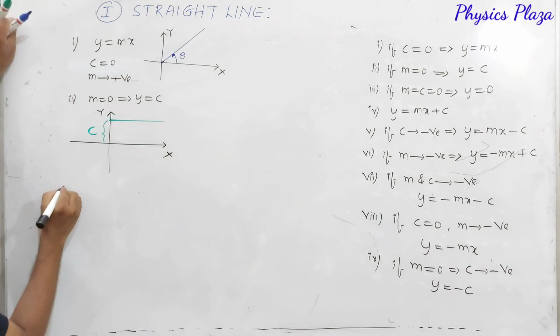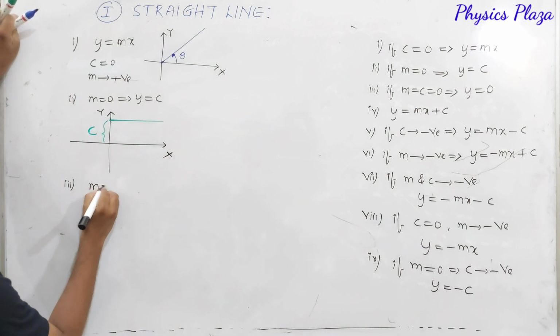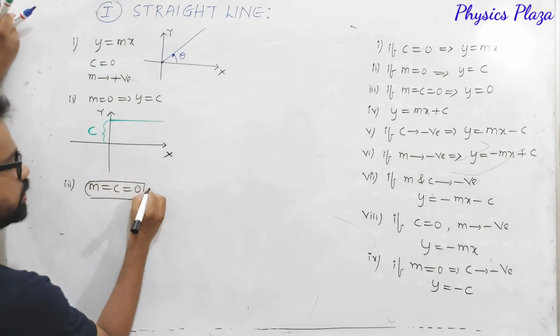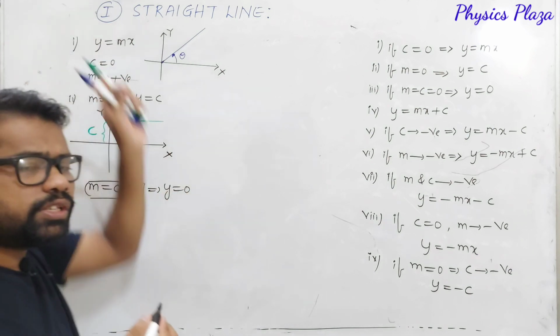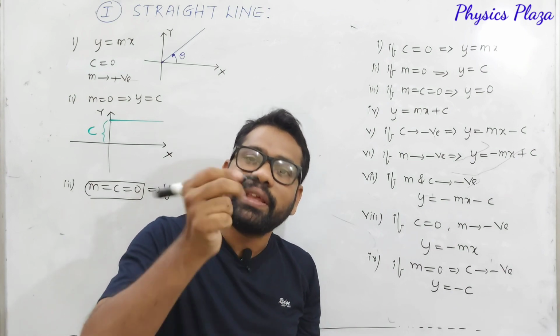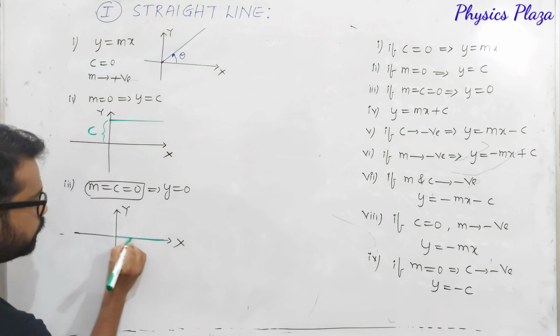Now the third equation: both m and c are 0. As both are 0, then y is equal to 0. Dear children, y is equal to 0 means what actually? That particular straight line must coincide with the x-axis. That's what we will get as the graph.